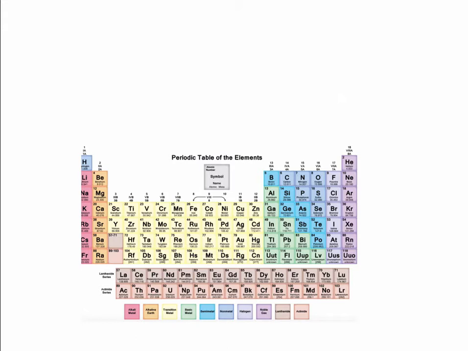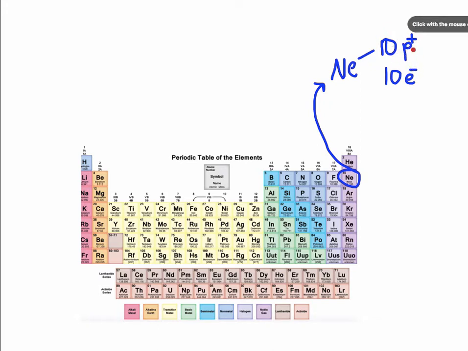If you take a look at any of the noble gases, let's take a look at neon, for example. Neon, this number 10 is the atomic number. So neon has 10 protons and it has 10 electrons. And this number of protons really determines what neon is. That's sort of the social security number of neon. It can't change at all. These electrons can change. They're located on the outside of atoms.